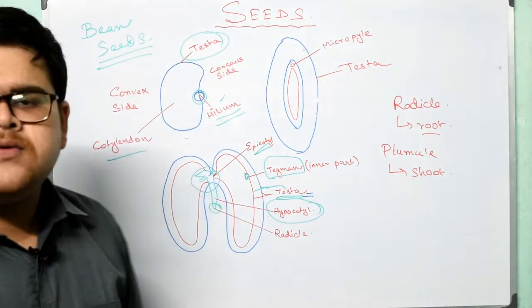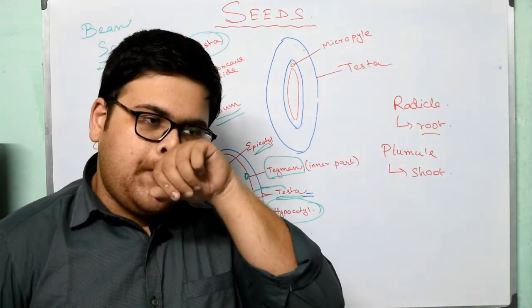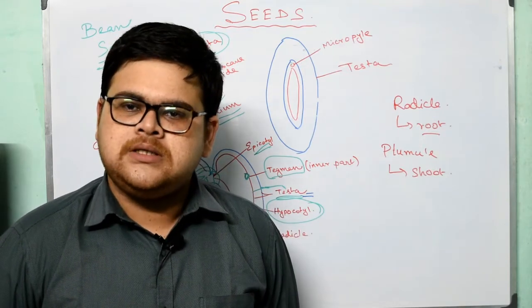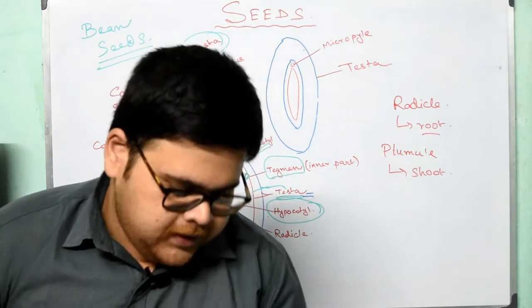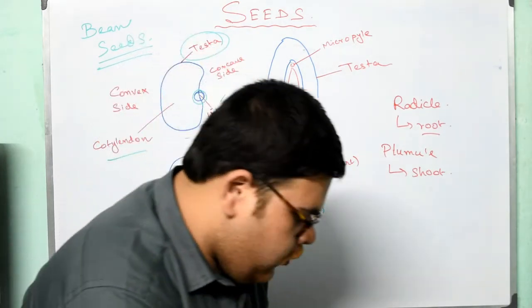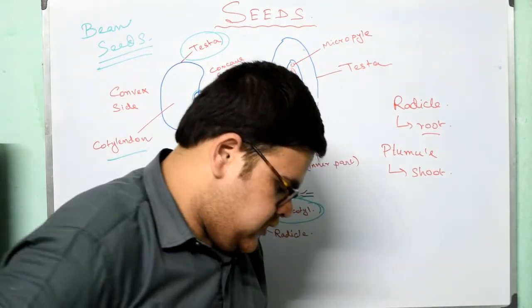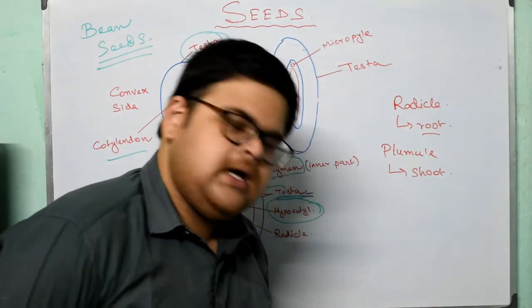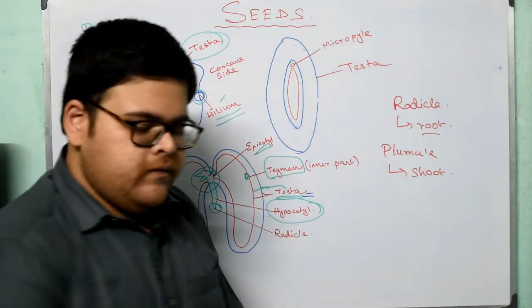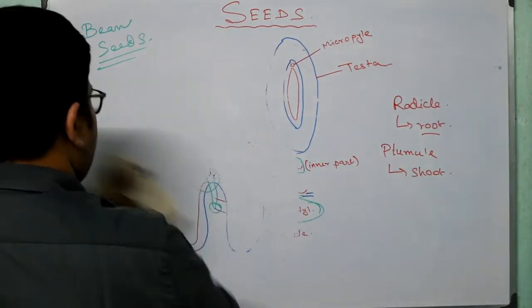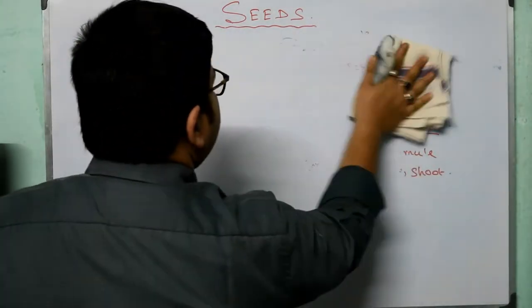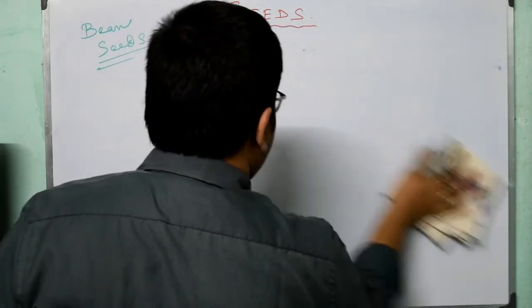So what are the conditions for germination? Can anyone write what the conditions of germination are? Okay, so the conditions of germination are very simple. That is water, suitable temperature and oxygen. These three things are very much important. So I am rubbing this one. For any need, you can just rewind the video and get these diagrams.